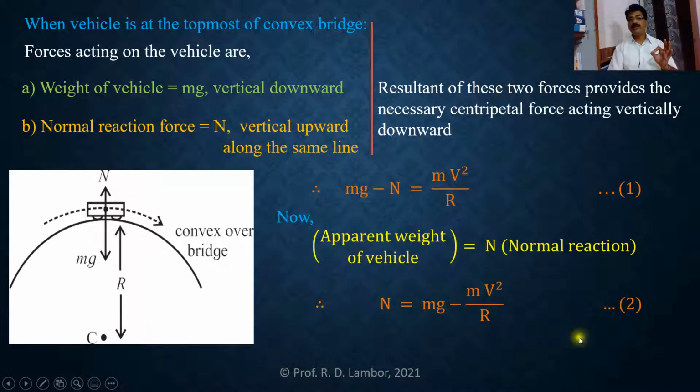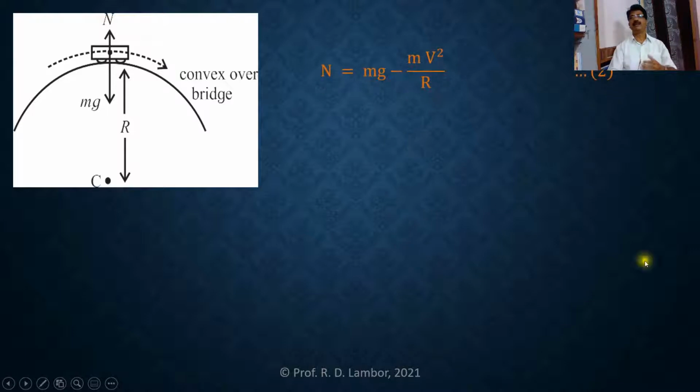And if you refer to equation 2, clearly we come to know that N is less than mg. So what is N? What is mg? We will learn on the next slide. See here, the same expression for the reaction of road on the car, on the vehicle, when it is at the topmost point of a convex bridge: N equal to mg minus mv square upon r.